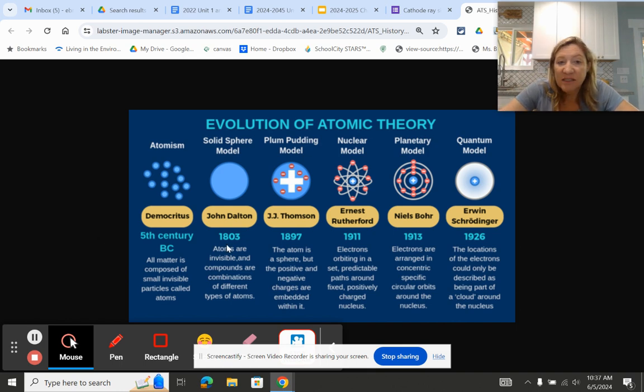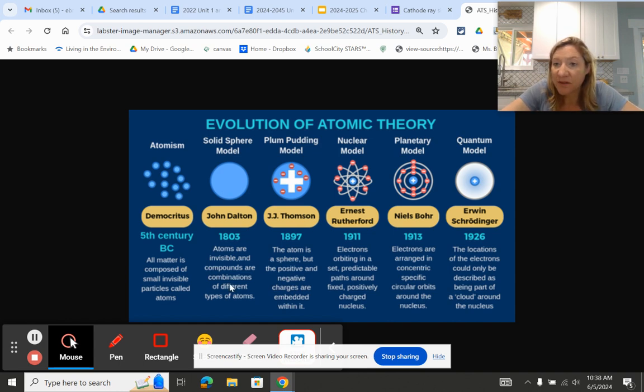And then fast forward to the 1800s, and John Dalton came up with an atomic theory of his time. The atoms are indivisible, meaning they can't be broken, and compounds are combinations of different types of atoms. The nickname is the solid sphere model, sometimes the pool cue ball, the idea that it's completely solid. It's not like there's a hole in it where something is missing. If this is an atom of gold, let's say, the whole thing is gold. It's all just gold, gold, gold. If it's iron, it's all iron, iron, iron. So that was his model.